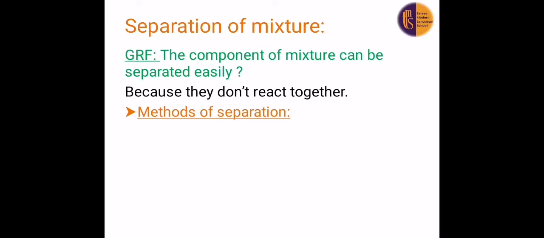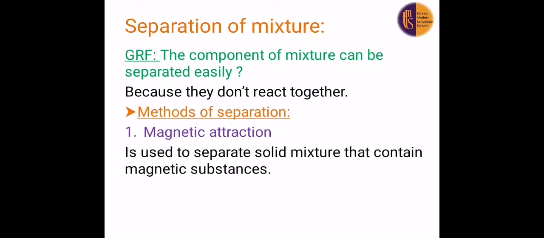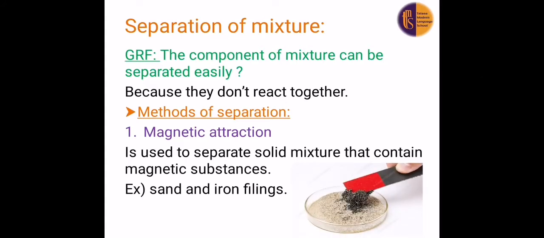The methods of separation. Number 1, we have magnetic attraction. We can use magnetic attraction to separate solid mixtures that contain magnetic substance. Like what? Like sand and iron filings. If I want to separate sand from iron filings mixture, I will use what? I will use a magnet. Why? Because iron filings is a magnetic material, so it will be attracted to the magnet.